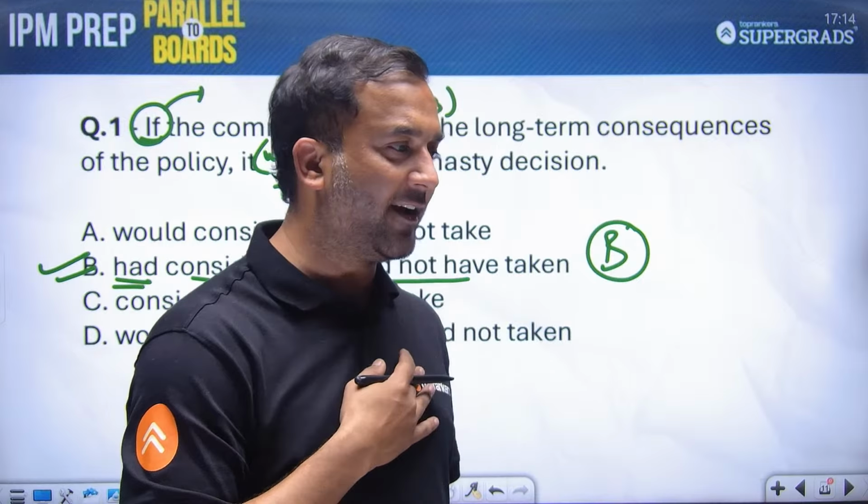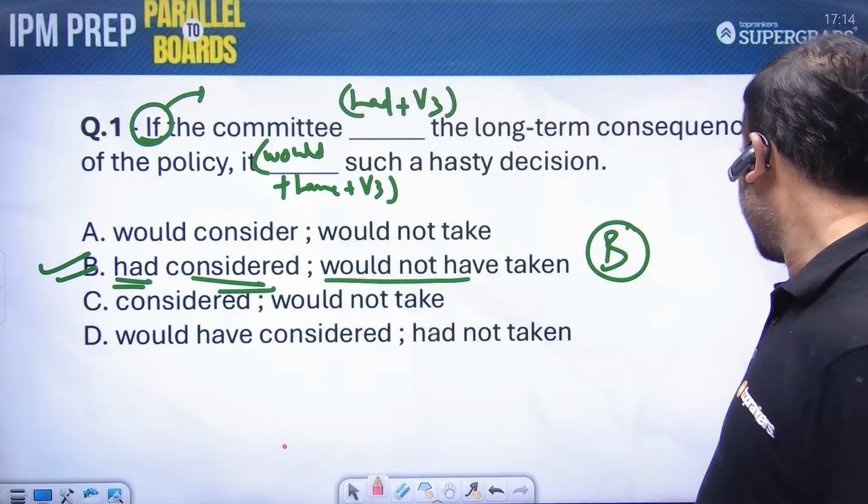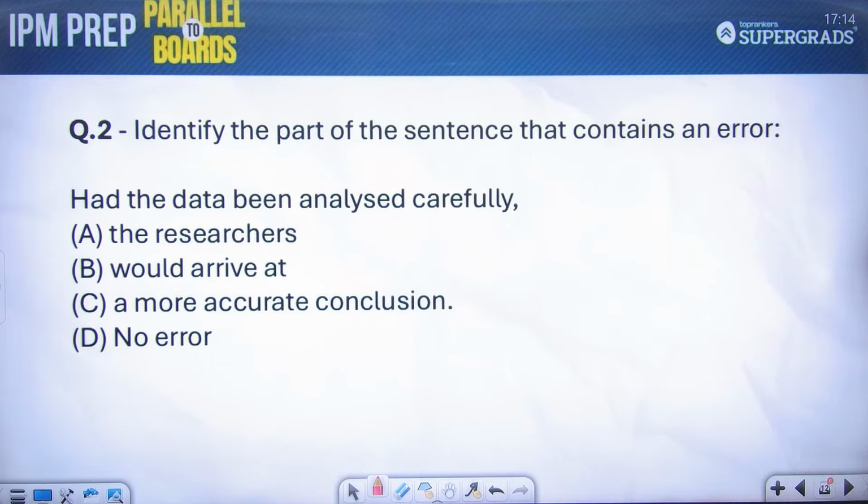Now this was a question based on fill in the blank. Here is one more question, not on the same lines, but this is an error detection type question, students.